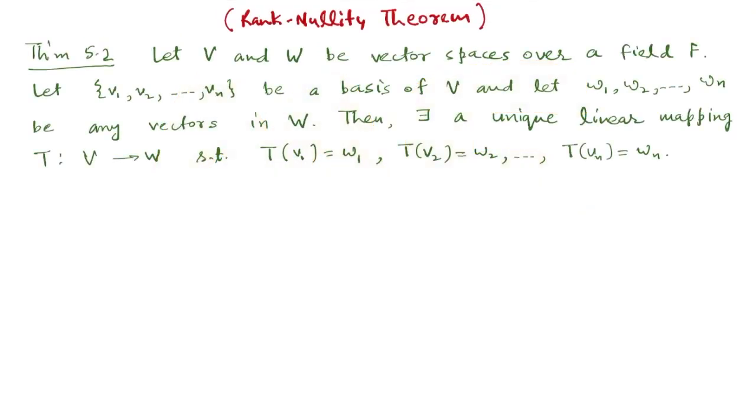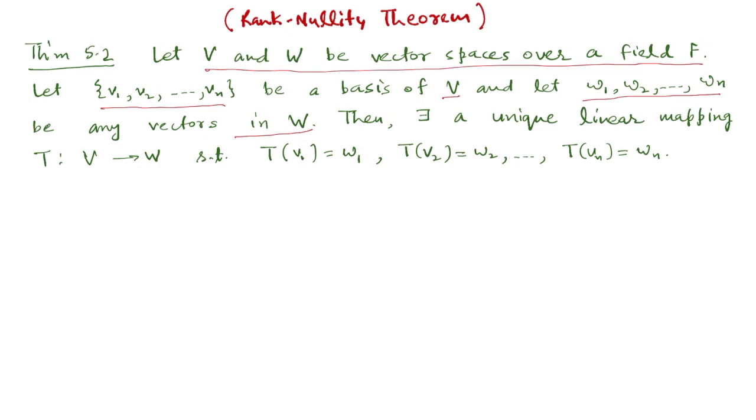In this video, we shall mainly prove the rank nullity theorem. We start with the following theorem. Let V and W be vector spaces over the same field F. V1, V2, ..., Vn is a basis of this vector space V, and W1, W2, ..., Wn are any n vectors in W.